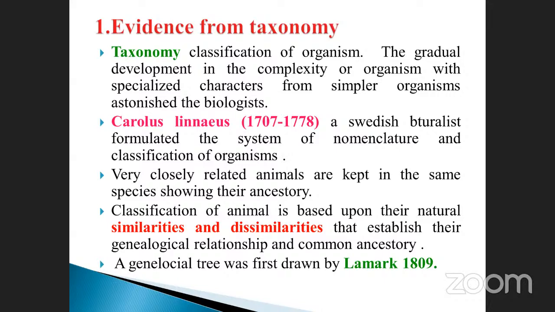All are monkeys, that is the similarity. The dissimilarities: ape as well as chimpanzee, and also a tail. There is a difference, let's take examples like mouth parts, ears, fingers, body parts. These dissimilarities establish their genealogical relationship and common ancestry.